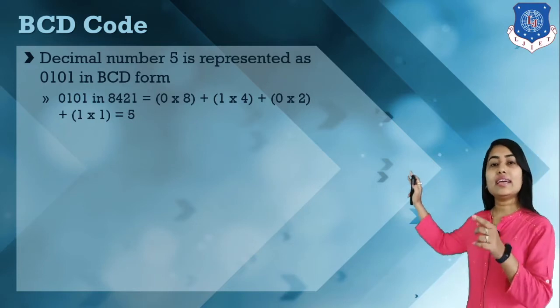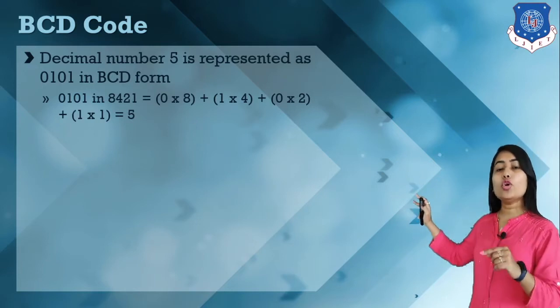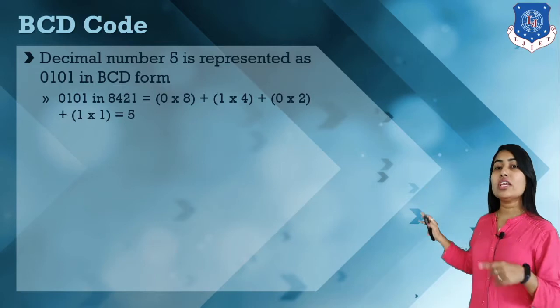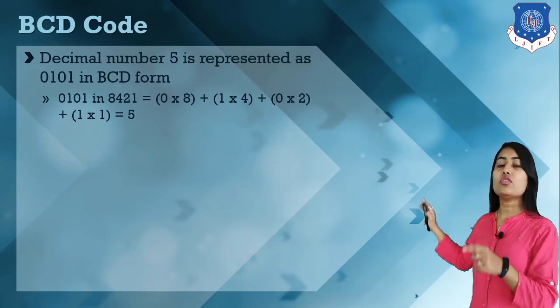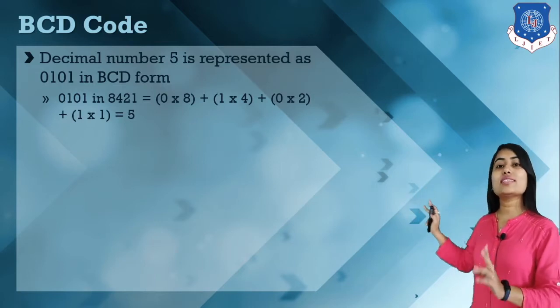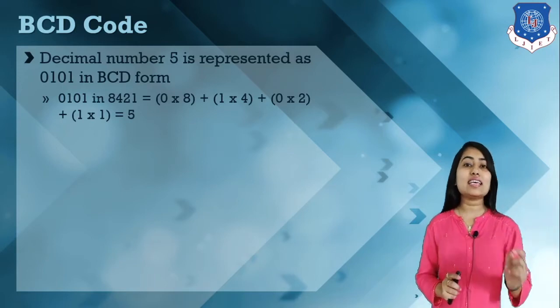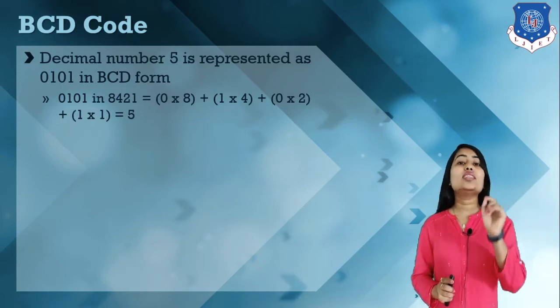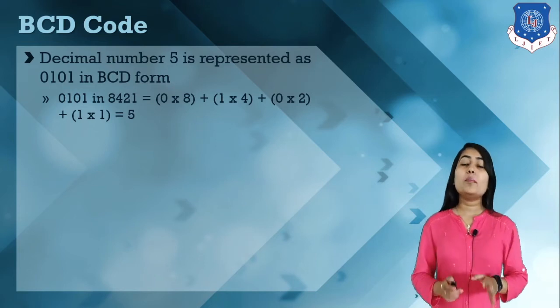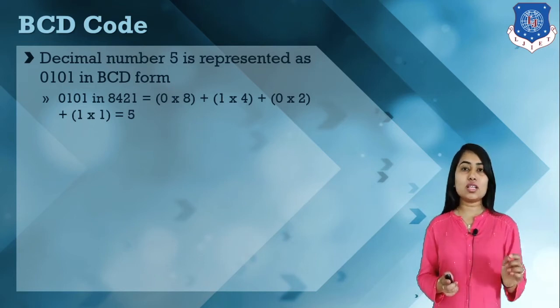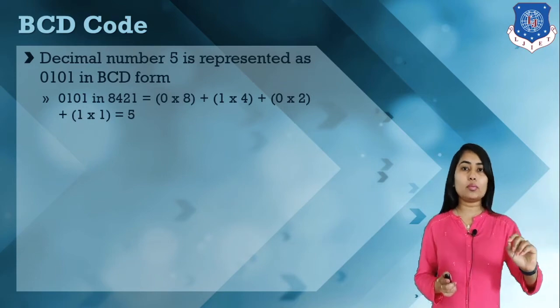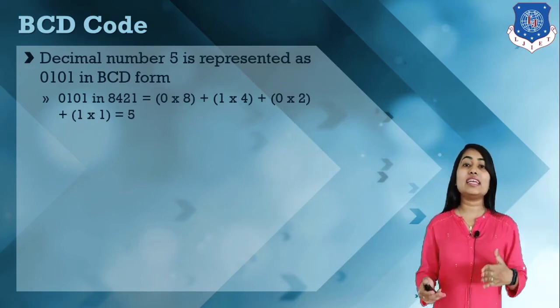So here at 8 we have a 0, at 4 we have a 1, at 2 we have a 0 and at 1 we have a 1. So that's why 4 plus 1 is equal to 5. So this is how we can represent any decimal number in this BCD format. Okay, but here we have a decimal number from 0 to 9. But what if we have a decimal number greater than 9?